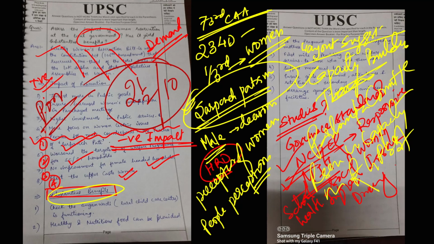First of all, she has not started the answer, the introduction, properly. The question is on local government. She is talking about legislative and Lok Sabha reservation, which is obviously not relevant. So there the examiner will give negative marks. Next, she has not talked about the 73rd Amendment or any constitutional articles. Next, she has not explained properly what this sarpanch patism is, why this happened, and then she has not given solutions. She has not quoted any case study or data. No data, no case studies. In Polity answers, case studies also play a major role.